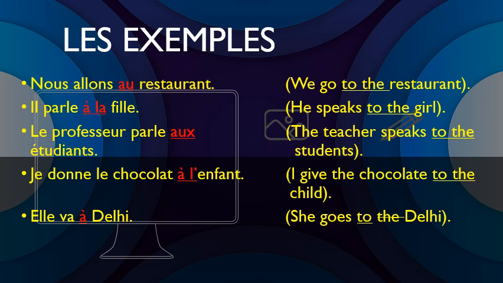And last example, elle va à Delhi. She goes to Delhi, not to the Delhi. So that is why, because we are using only the name of the place over here, only the preposition à is used, not the contracted article.